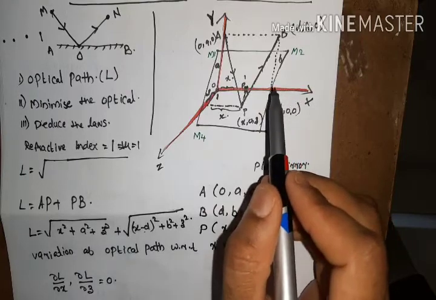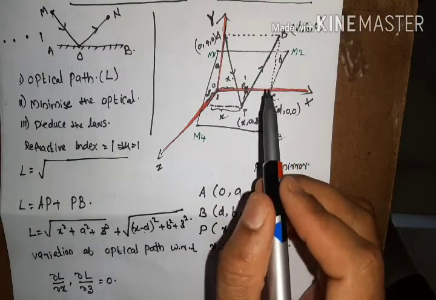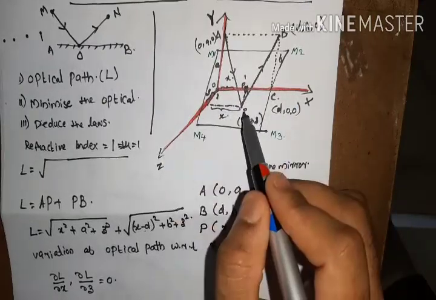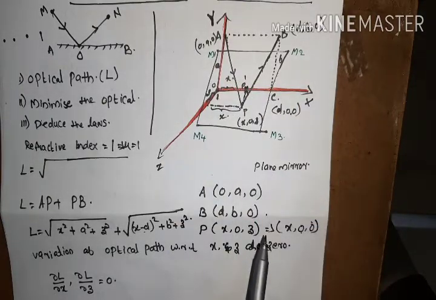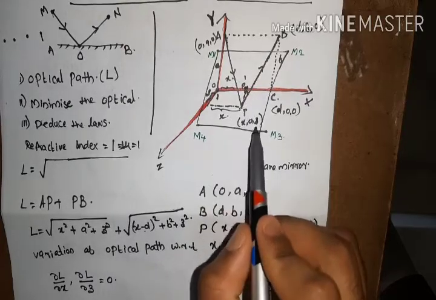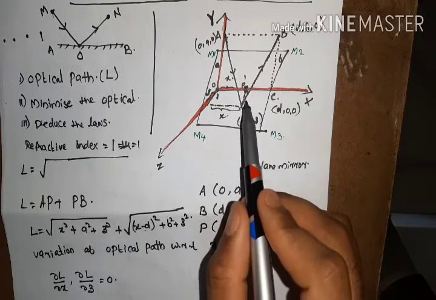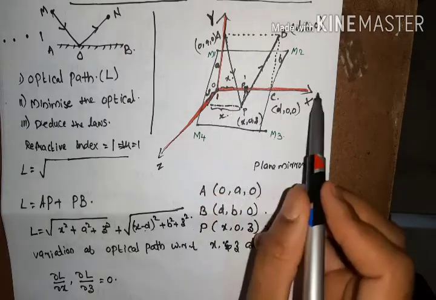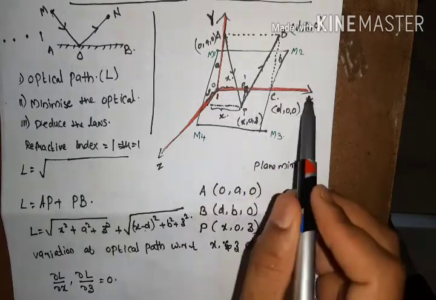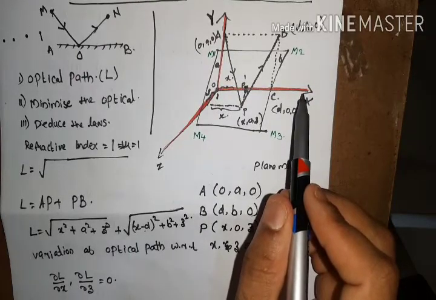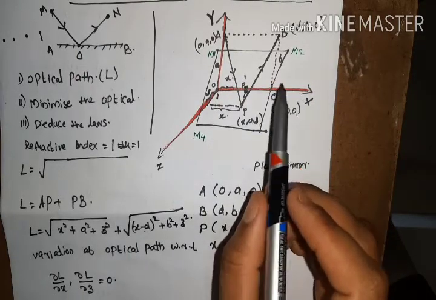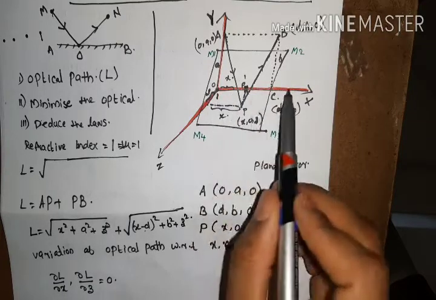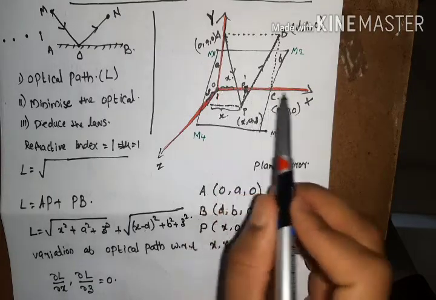So initially this point of reflection will be at a plane, that is the xz plane, and if we are minimizing the values of the optical path with respect to z, then you will get that this point of reflection is restricted to a single line, and that is the x axis. Okay, now the point of reflection is shifted to this single point P prime, it is on the x axis.